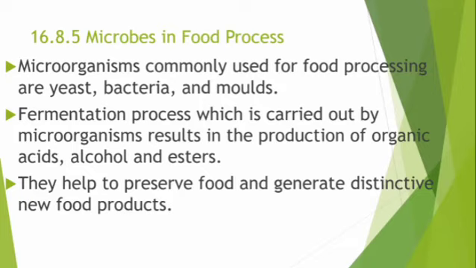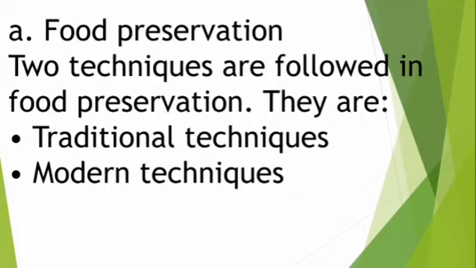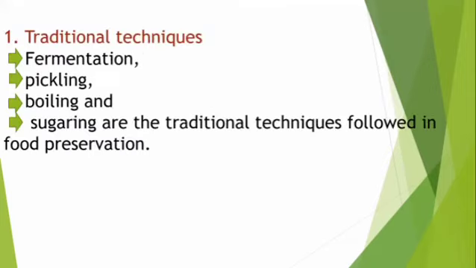They help to preserve food and generate distinctive new food products. Food preservation: two techniques are followed, traditional techniques and modern techniques. First, we will study traditional techniques. Fermentation, pickling, boiling, and sugaring are the traditional techniques followed in food preservation.